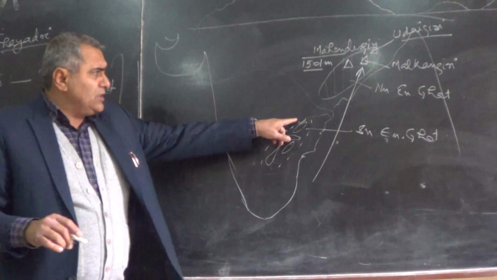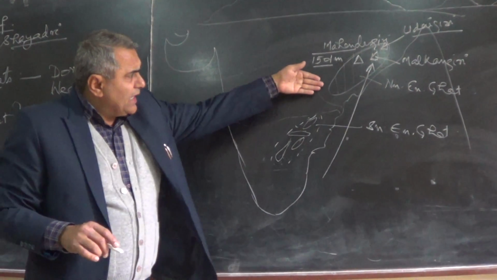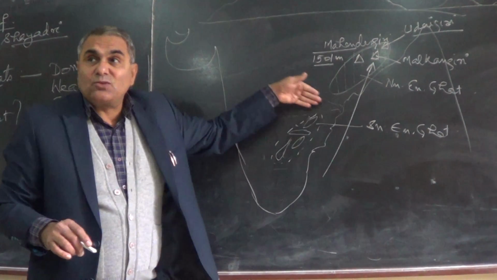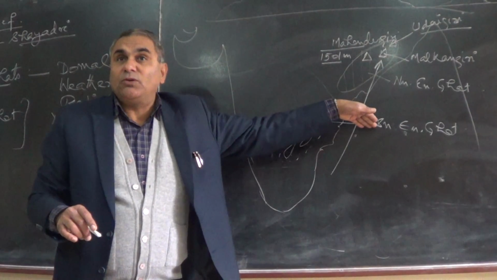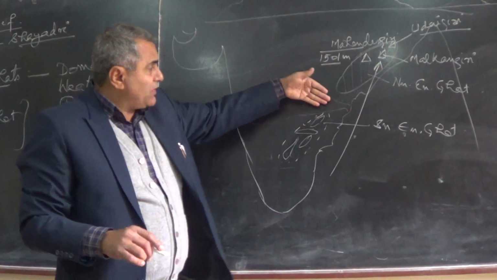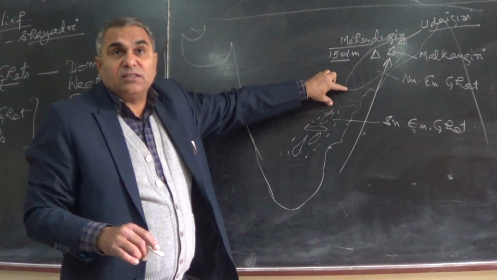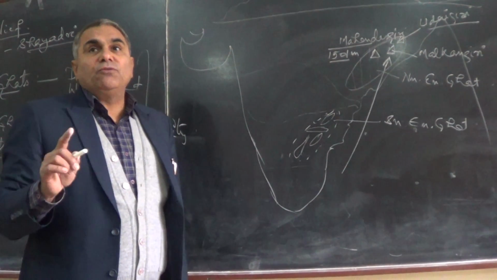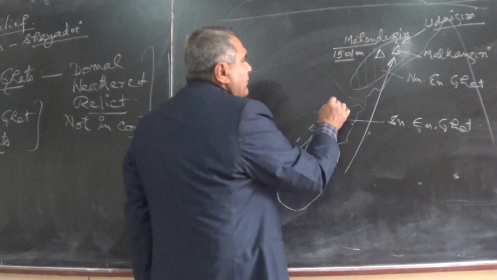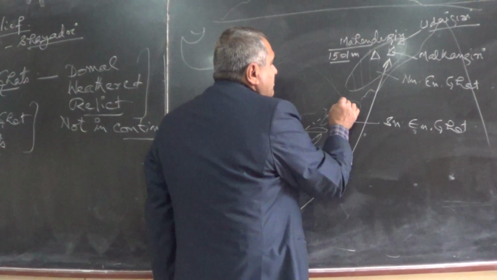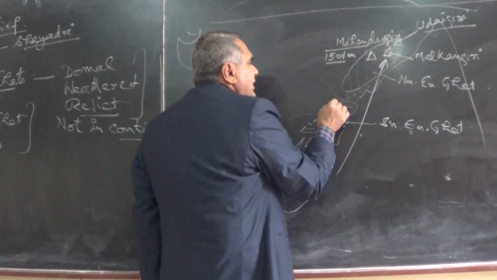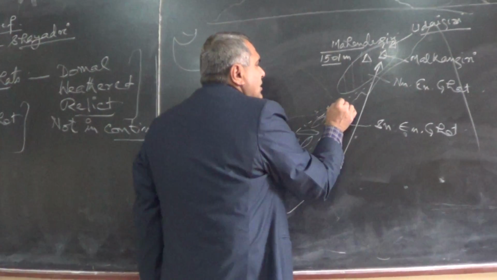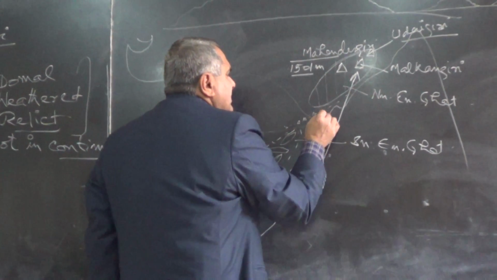And in the south, the gap provides passages to these rivers to drain into the Bay of Bengal. So these rivers find no mountain range. Few monadnocks are visible. If you travel by train from Vijayawada to Visakhapatnam, you will find small hillocks here and there.